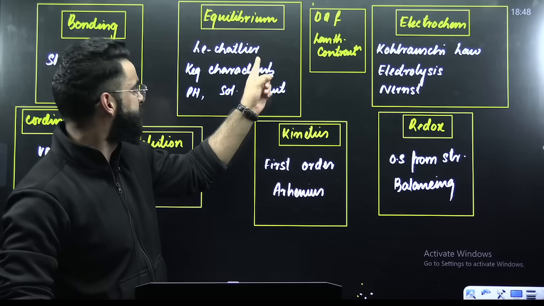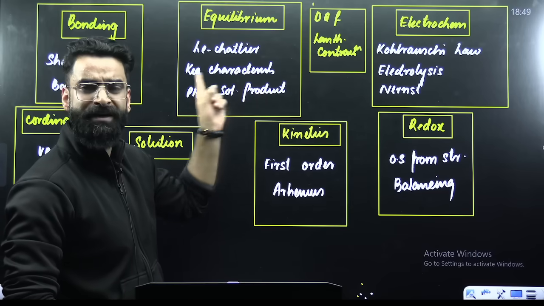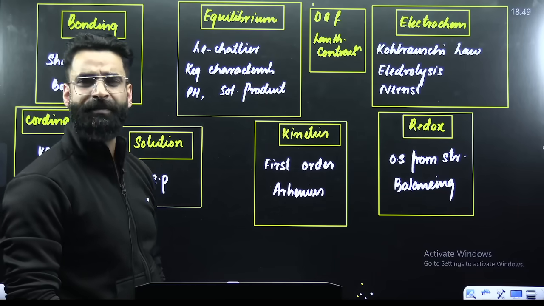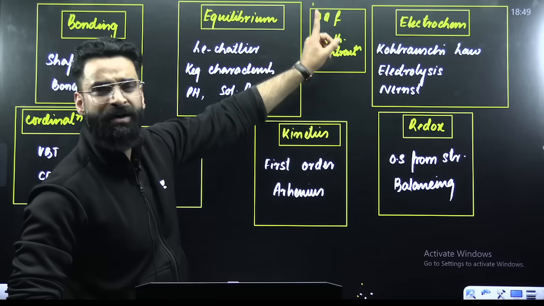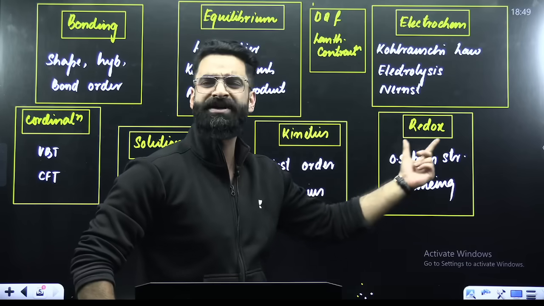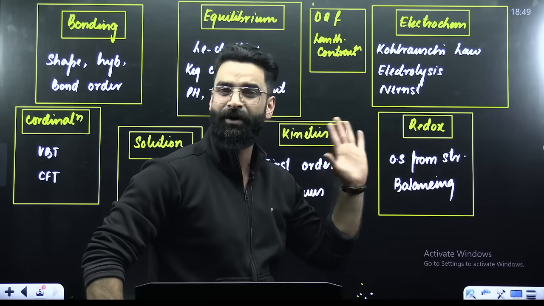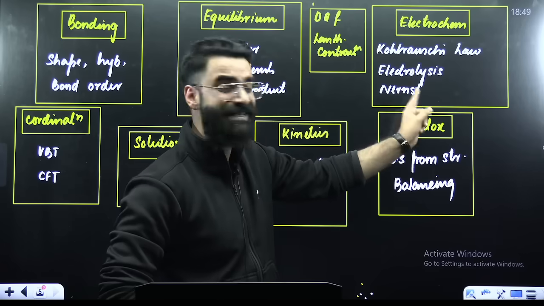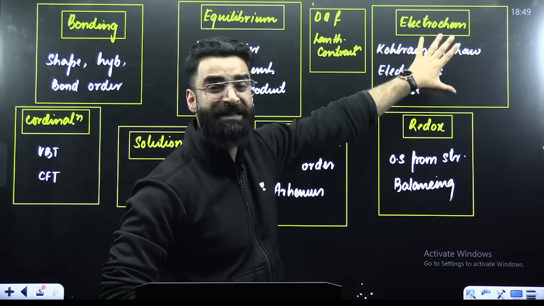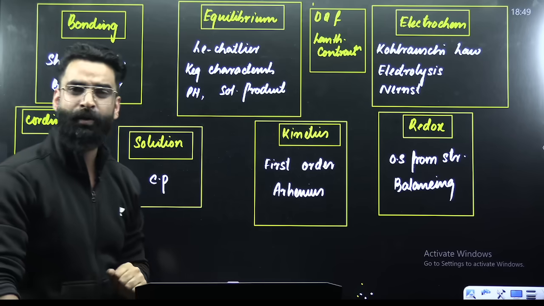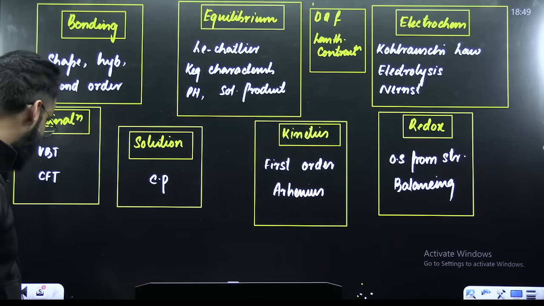Equilibrium: Le Chatelier's principle, characteristics of the equilibrium constant, pH calculation, and solubility product. Most repeated PYQs from the chapter equilibrium. D and F block: most repeated is based on lanthanoid contraction. Similarly, redox: oxidation state from structures and balancing of redox reactions. Again, most repeated. Similarly, electrochemistry: Kohlrausch's law, electrolysis, and the Nernst equation. These are the most repeated topics from which questions have been framed in the last 10 years' question papers of the NEET examination when it comes to the subject chemistry.